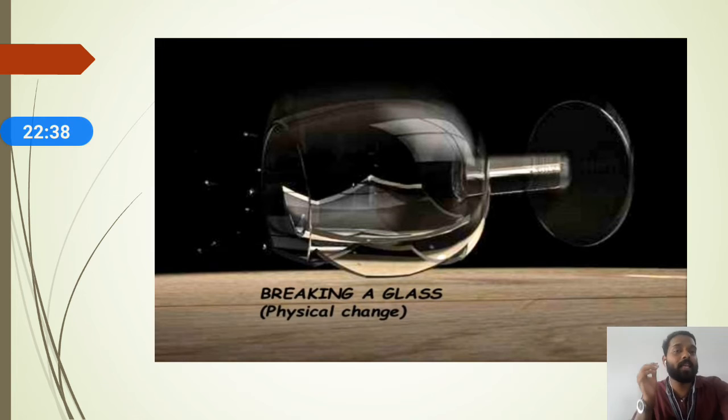And also the breaking of glass is an irreversible change. Don't think that all physical changes are reversible. Certain physical changes are irreversible. Most are reversible, but some are irreversible. But it's not a chemical change. Hope you understand well about examples of physical change. So now I am moving on to the next example.